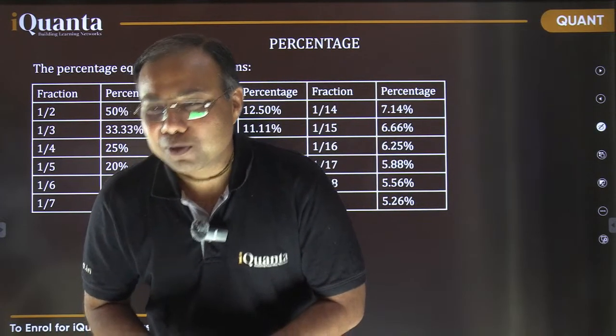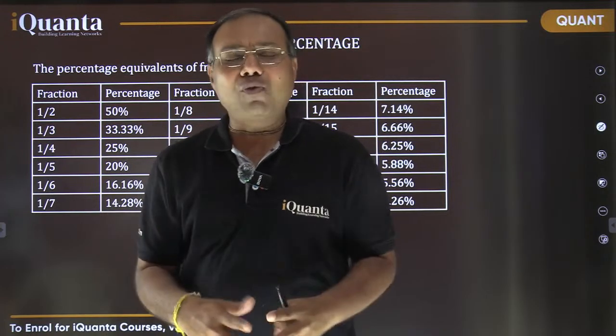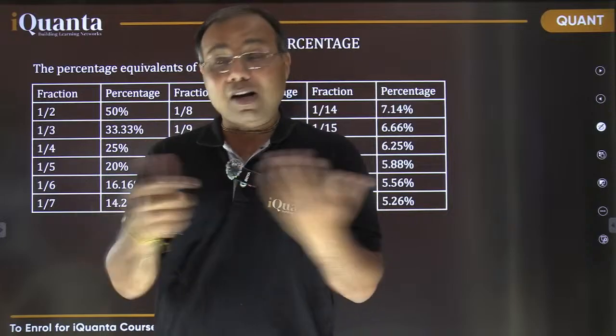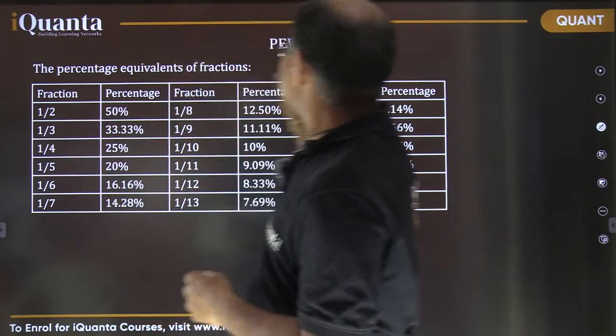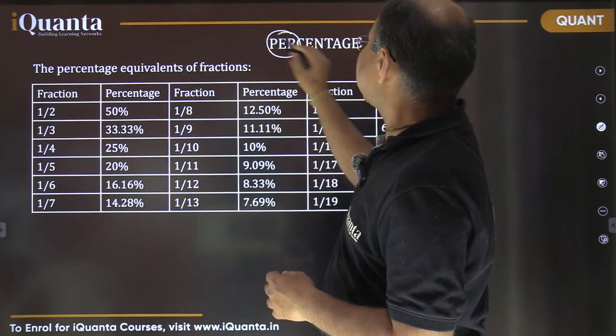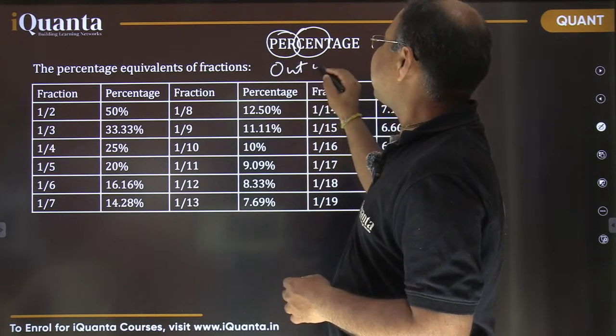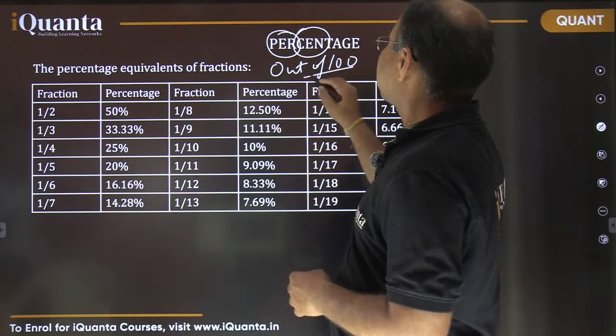Okay, thank you. Good. So the percentage, all of you know what is the meaning of percentage. Percentage means percent, right? Per 100. Here it is also mentioned, percent. Cent refers to 100. So whenever we calculate anything out of 100, we call it percentage, right?